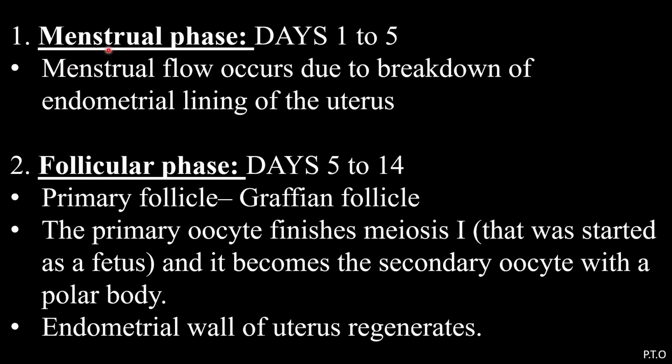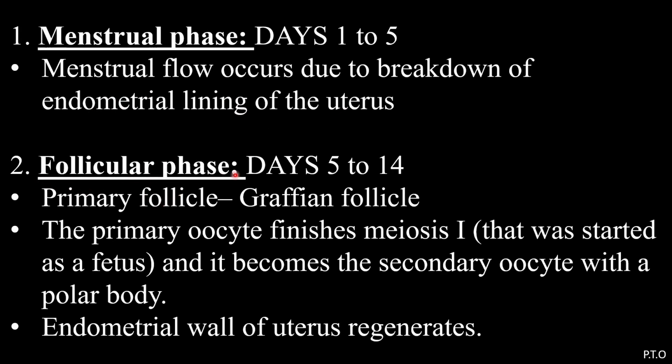The first one is the menstrual phase, days 1 to 5. Menstrual flow occurs due to the breakdown of the endometrium lining of the uterus. The uterus is lined by the endometrium tissue, and in the first phase a menstrual flow occurs, due to the breakdown of the endometrial lining of the uterus.